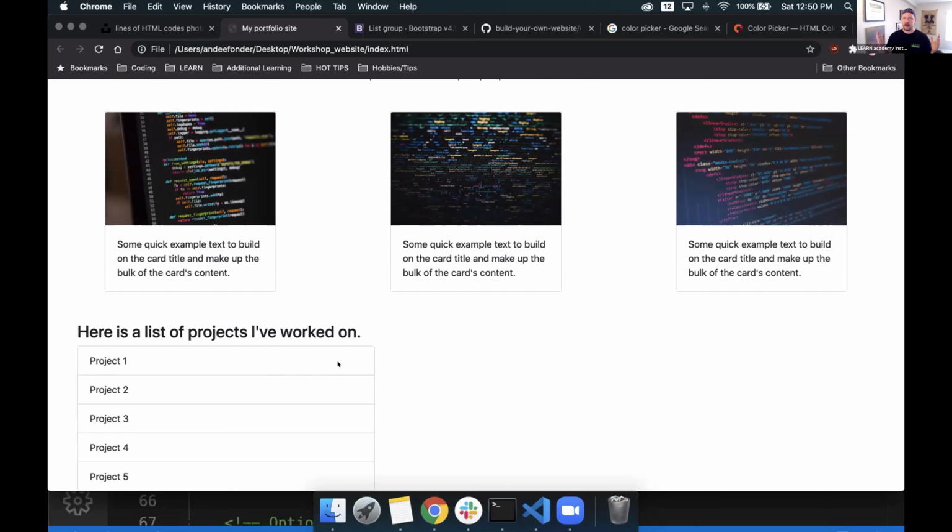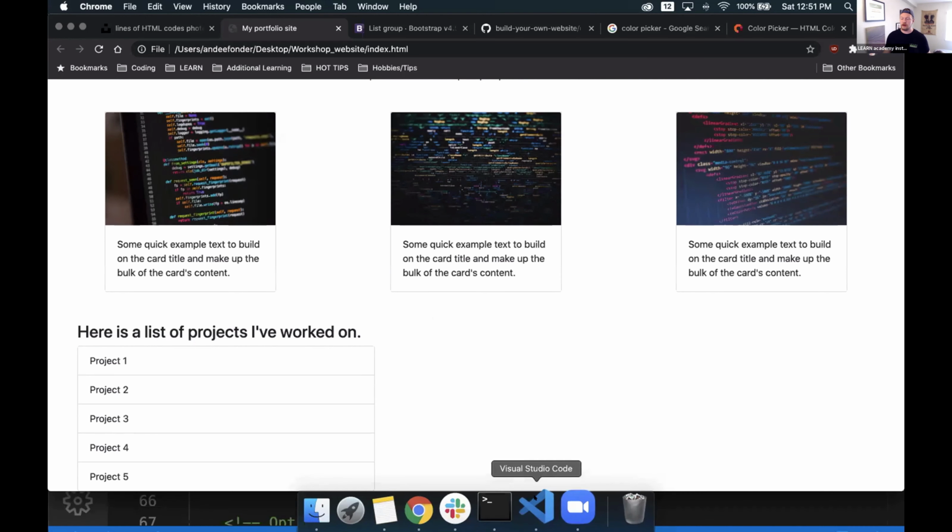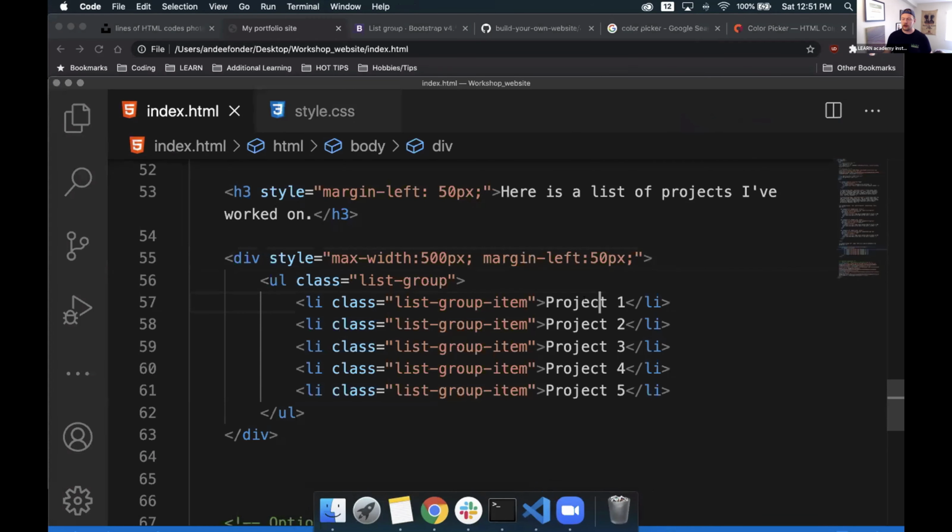Now, since we only have a single page website, a lot of places that we would have, say, some of our projects we worked on, especially as coders, we use something called GitHub. And GitHub, before going into some crazy detail about that, is basically a place to store repositories of code. So I might want to host this, or maybe have all this code packaged up into a repository on GitHub and have a link to it. But right now, I'm not going to do that, but I will create some links that I can have as clickable items right now. So we'll go back to our code here.